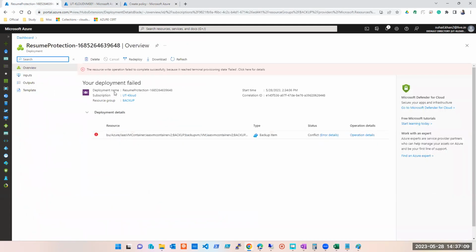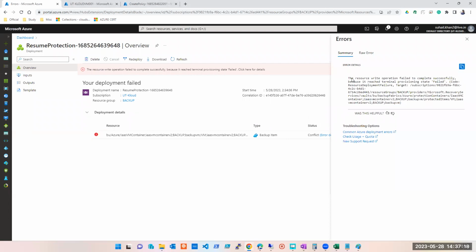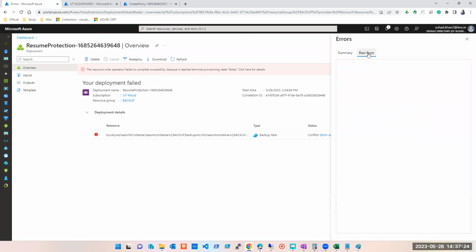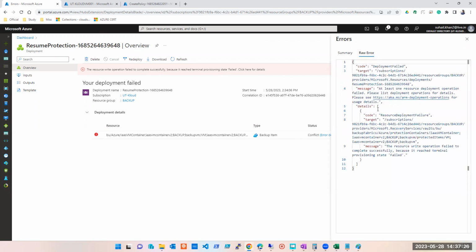Here it is, guys. Can you see? The resource write operation failed because it reached terminal provision failed. Click here for the details. Now, if I go ahead and read the details, the resource write operation failed to complete successfully because it reached terminal provisioning state failed. Okay. Now this is not the exact error, but it's going to fail again, right? And changing policy, it's not possible.